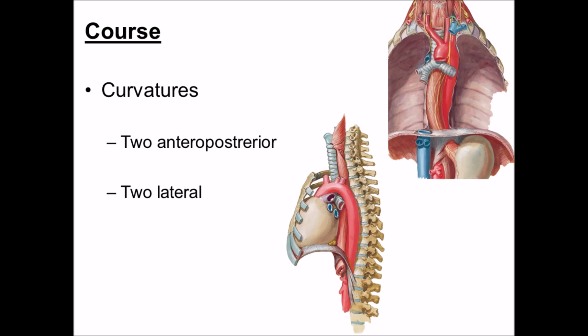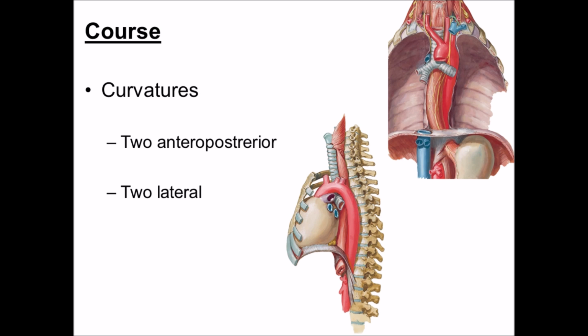In the posterior mediastinum, the esophagus first lies onto the right side of descending thoracic aorta. In the lower portion, it crosses the descending thoracic aorta from right to left side. And finally, this esophagus pierces the diaphragm at T10 level and ends at the cardiac orifice of stomach at T11 level.